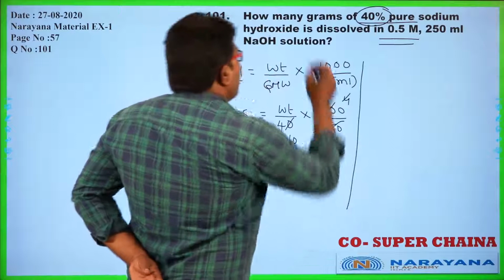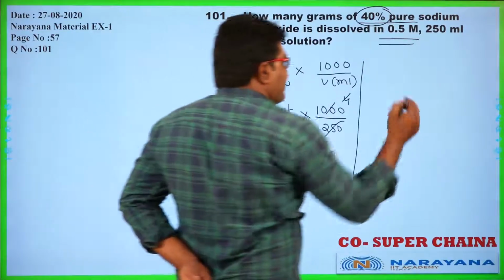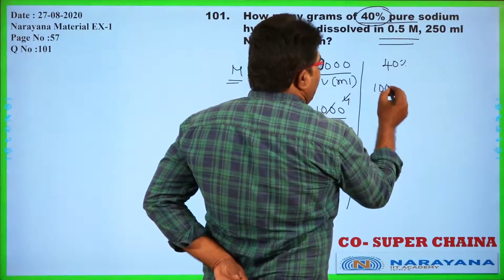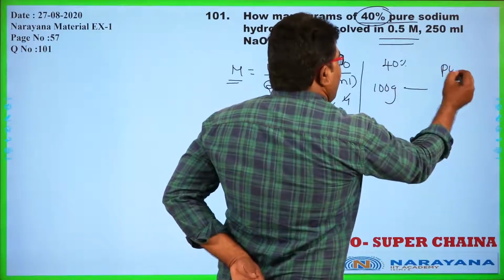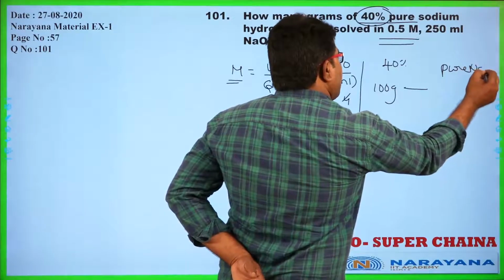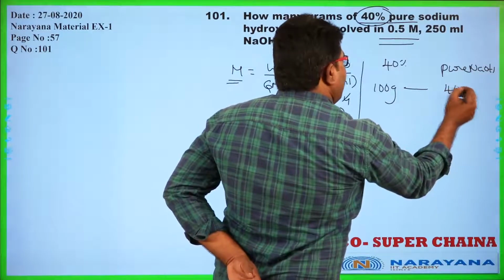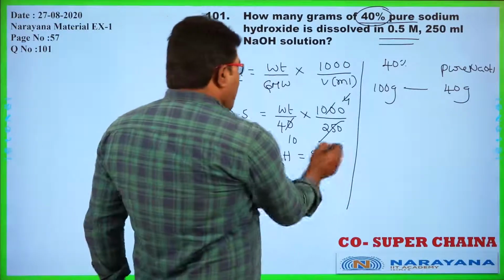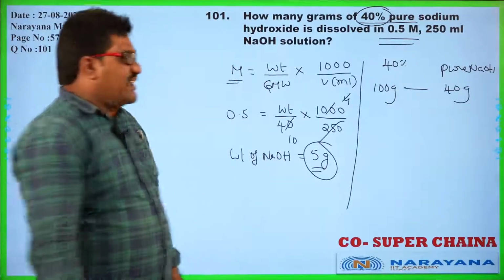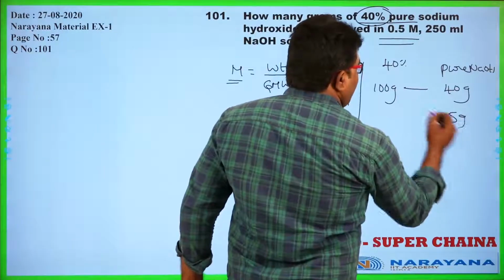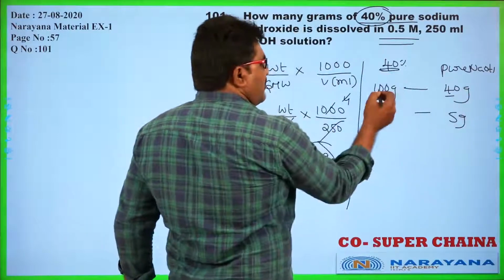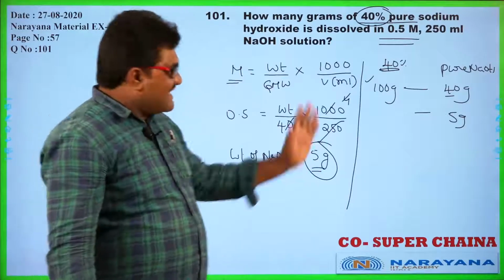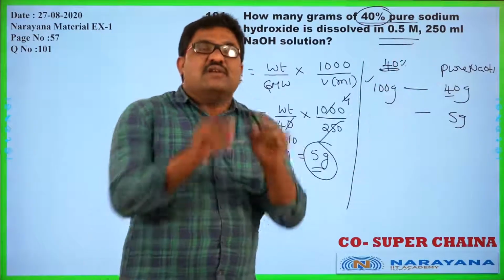But we have 40% pure sodium hydroxide. What does 40% mean? 40% means if you take 100 grams, then pure NaOH in that is only 40 grams. The remaining 60 grams is impurity. So if you want pure 5 grams of NaOH, how much do you have to take? If you take 100 grams of 40% pure, then it contains only 40 grams of pure NaOH.